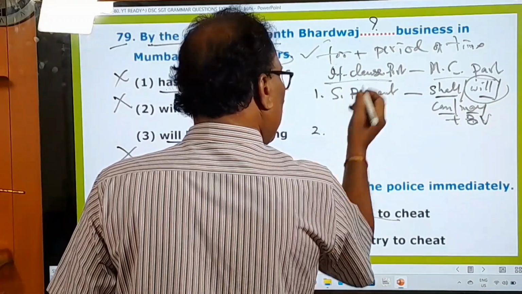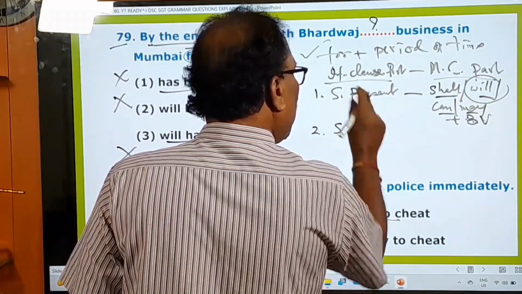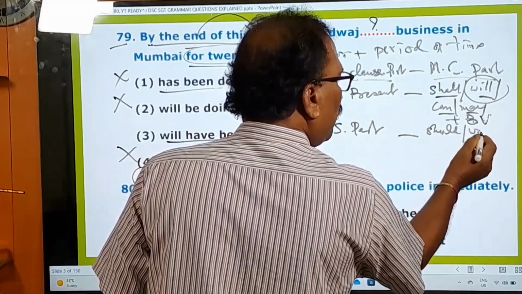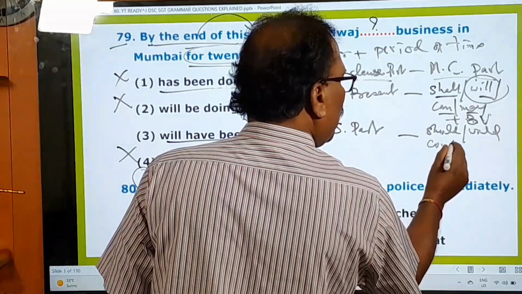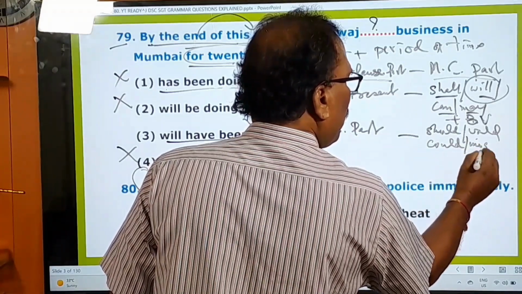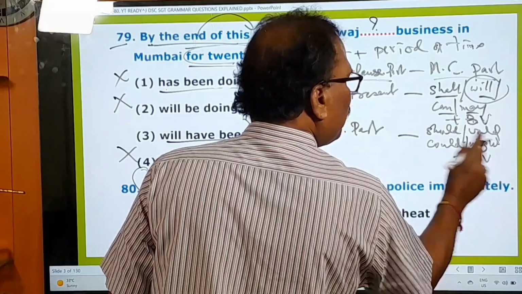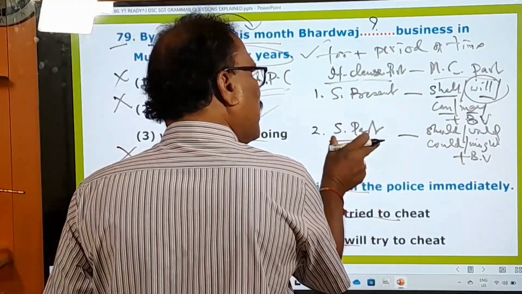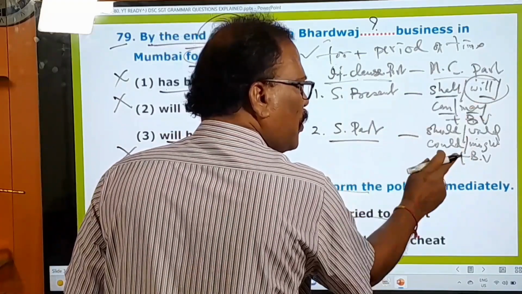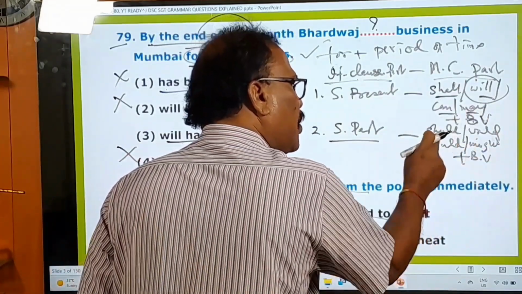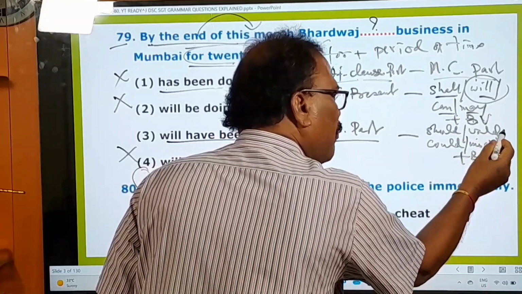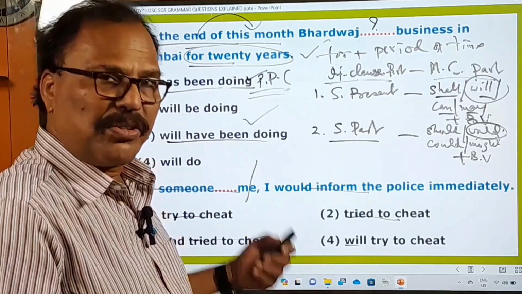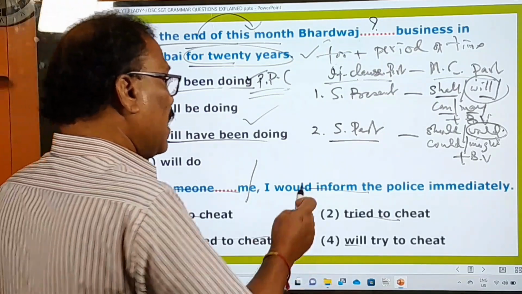If there is simple past in the if clause part, then there must be should, would, could, might plus base form verb. After them only the base form verb is used. So if there is simple past in the if clause part, in the main clause part a sentence must be there with should or would or could or might, and preferably with would. Preferably a sentence with would is used in the main clause part. Okay, and another pattern is also there.